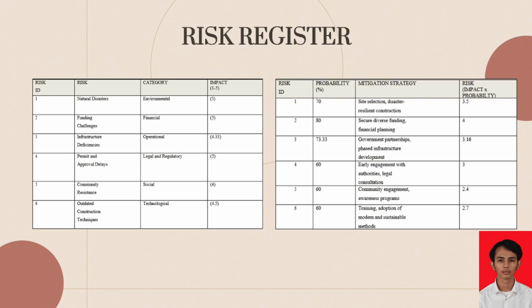So this is our risk register. As you can see, for the risk impact, natural disaster is 3.5, which is our impact of 5 multiplied by probability of 70%. For the funding challenges, the risk is 4. Next, for the infrastructure deficiencies, the risk we get is 3.16. For the permit and approval delays, the risk we get is 3. Second last, community resistance, we get 2.4. And lastly, outdated construction techniques, we get 2.7. So that is our risk register.